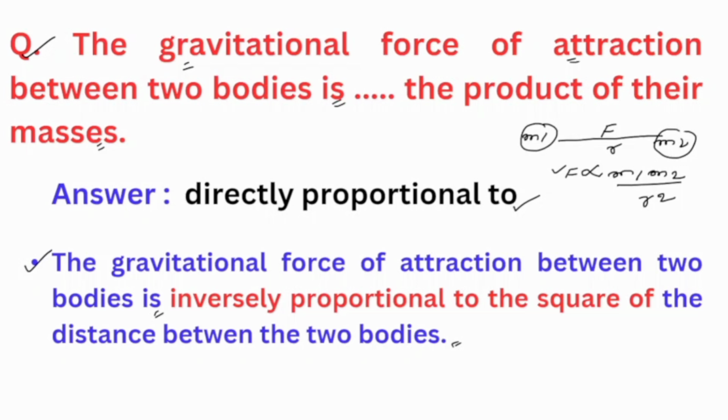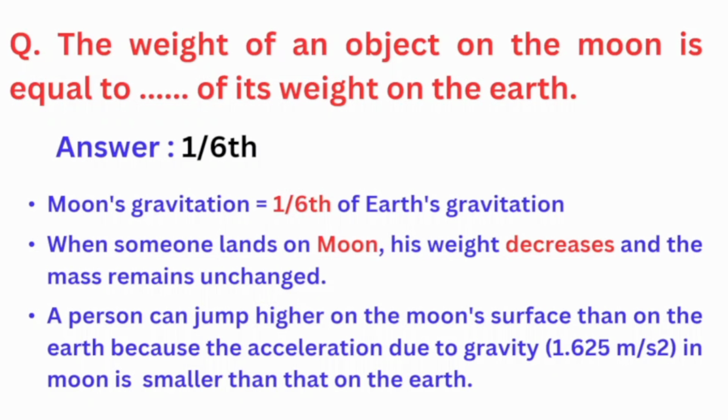Let's move on to the next question. Next is: the weight of an object on the moon is equal to dash of its weight on the earth. So the answer is 1 by 6th, because the moon's gravitation is equal to 1 by 6th of the earth's gravitation. But why does it happen? We need to understand that.